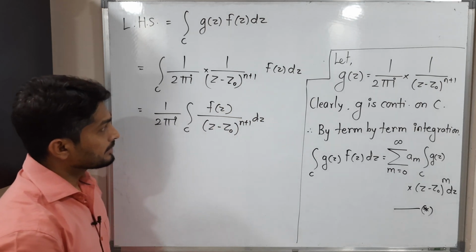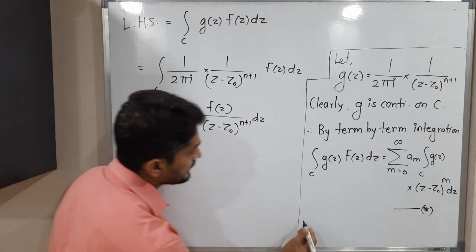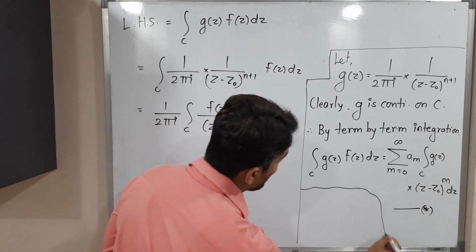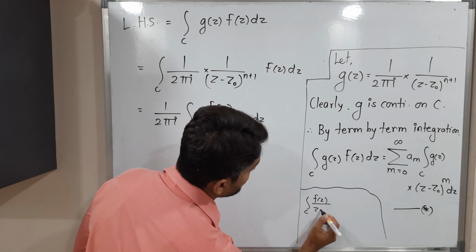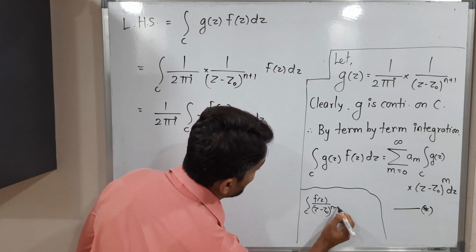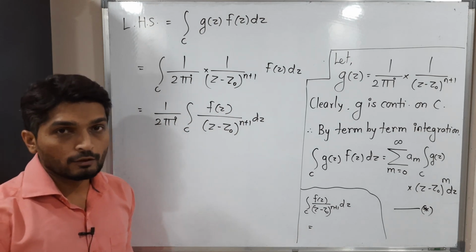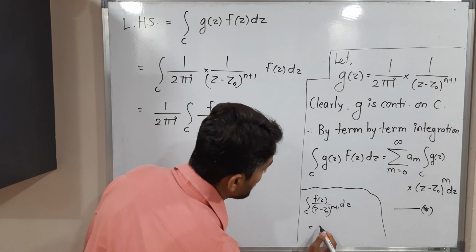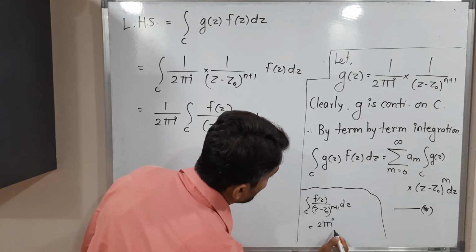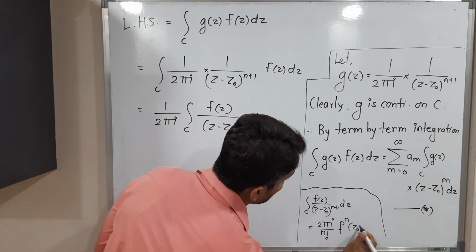Okay. See, we can use corollary of Cauchy's integral formula. So let me write here integration over c, f of z upon z minus z naught raised to n plus 1 dz. So that corollary of Cauchy's integral formula, or you can also say extension of Cauchy's integral formula, says its value is 2 pi I upon n factorial nth derivative of f at z naught.